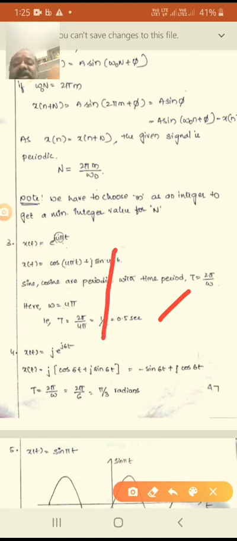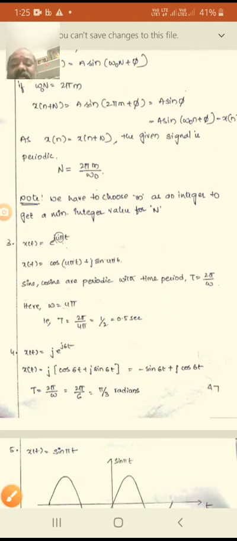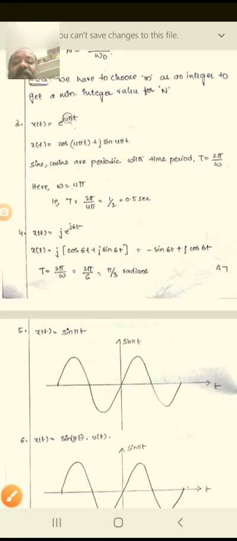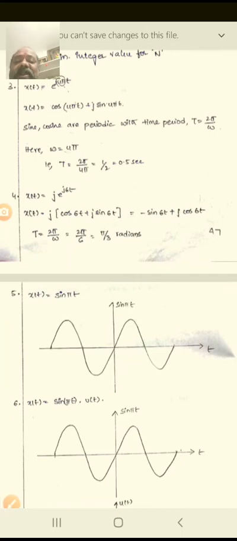Now, x of t is equal to, what is x of t? j e power j 6t. j is already given. So j into half, again the same formula, e power j theta is equivalent to cos theta plus j sin theta. So similar formula you are going to apply here.